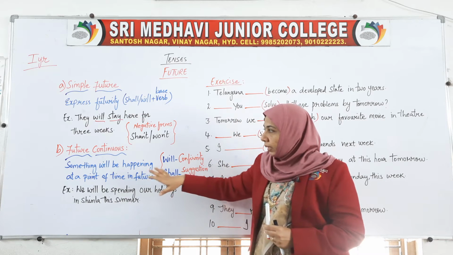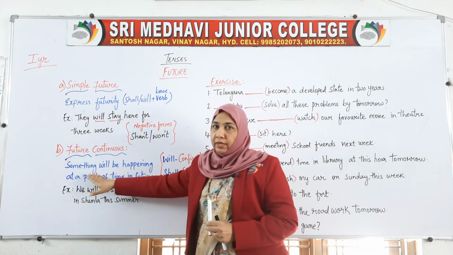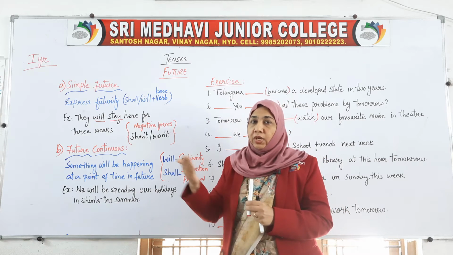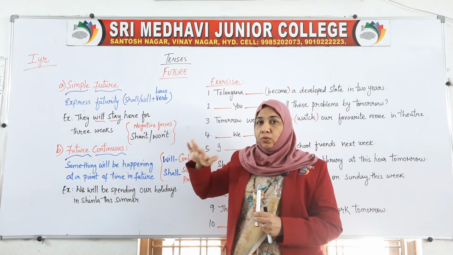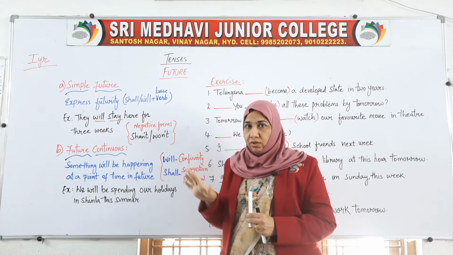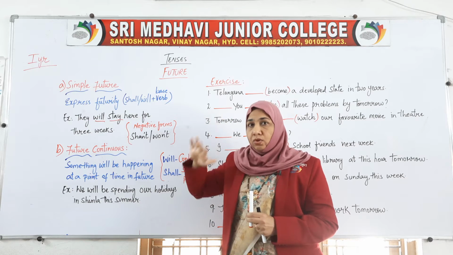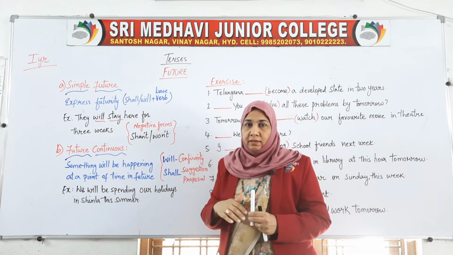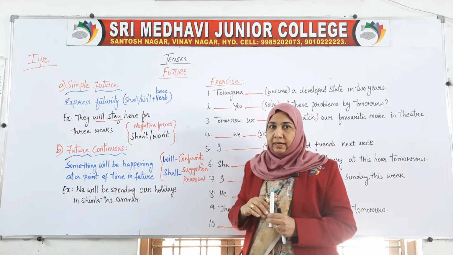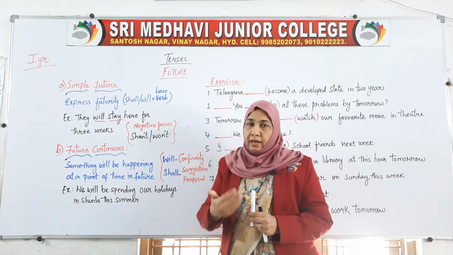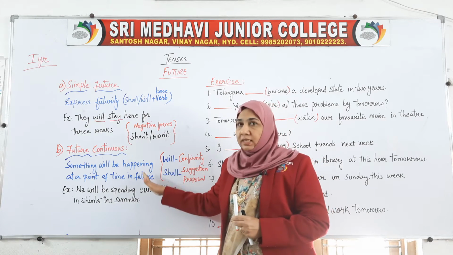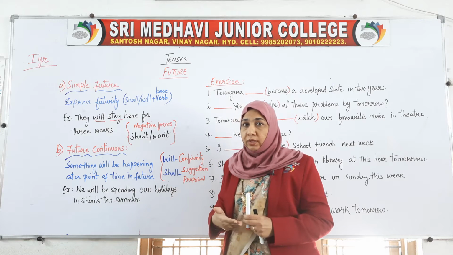Now what is the future continuous? In past continuous we have something which had been continuously going on in the past: I was going, I was writing. And in present continuous, I am going, I am writing. And now for future continuous, how will we show that?